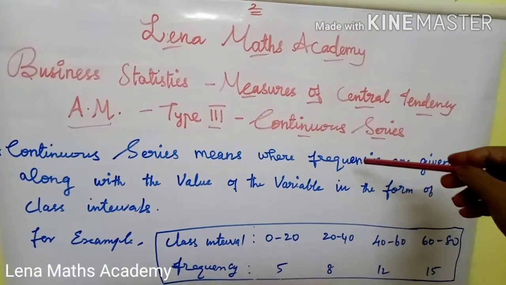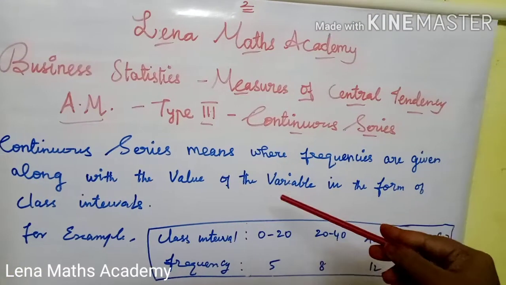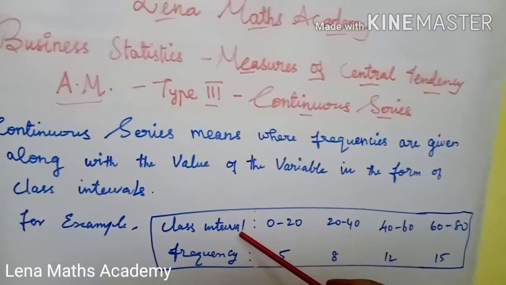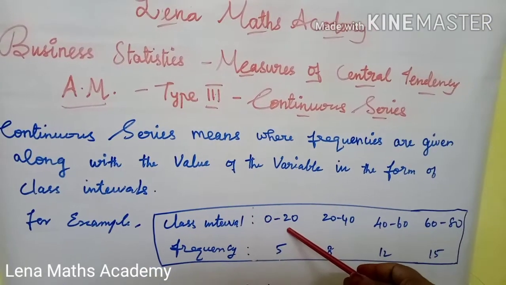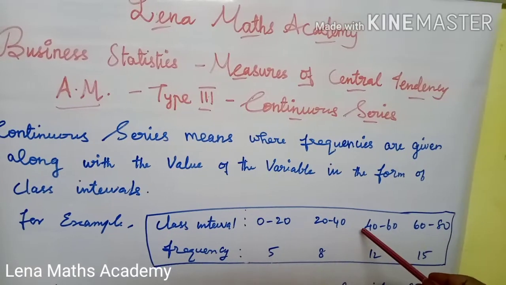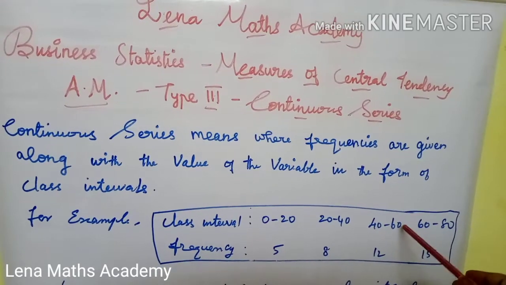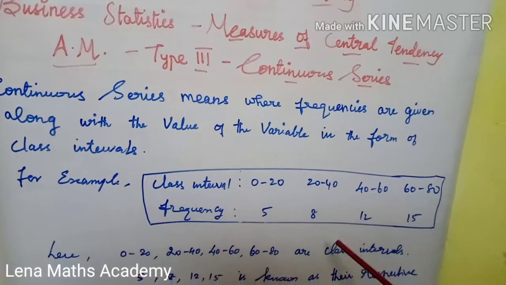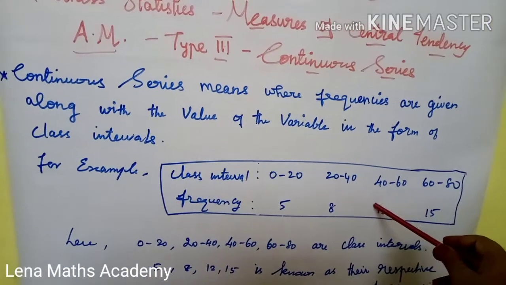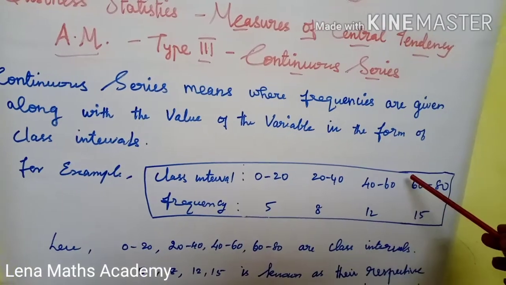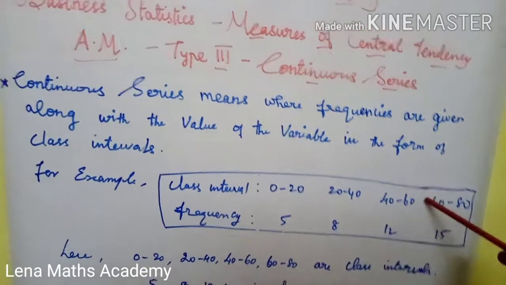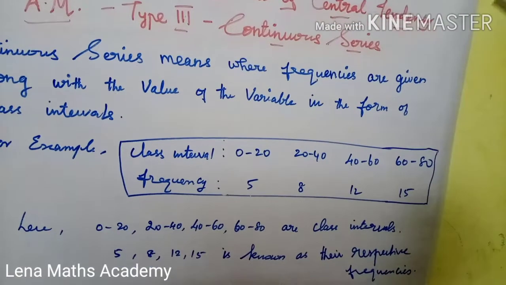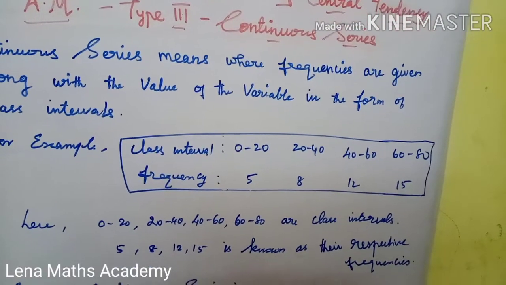Continuous series means where frequencies are given along with the values of the variable in the form of class intervals. For example, class intervals 0 to 20, 20 to 40, 40 to 60, 60 to 80, with frequencies 5, 8, 12, 15. Here 0 to 20, 20 to 40, 40 to 60, 60 to 80 are class intervals, and 5, 8, 12, 15 are known as the respective frequencies.